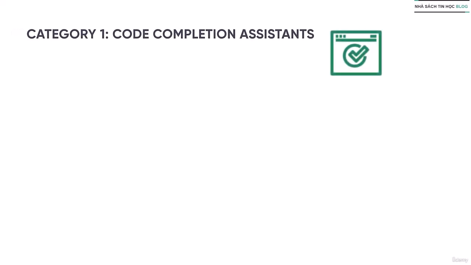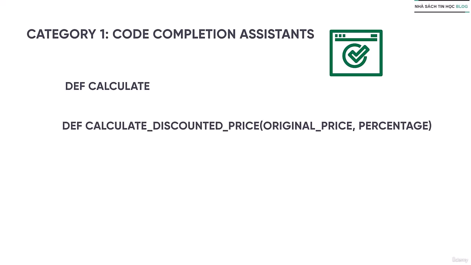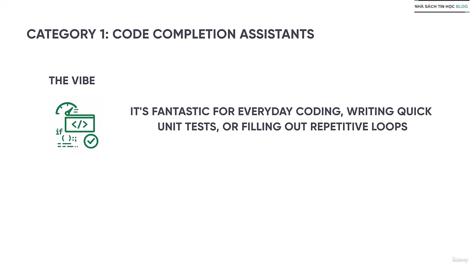This is the tool that lives right there with you, a literal pair programmer. It's super reactive as you are typing, say, def calculate, and before you finish, it suggests the whole line. It pulls the suggestion from a massive brain trained on billions of lines of code. It anticipates your next thought and types it for you. This tool is all about raw speed and reducing boilerplate. So it's fantastic for everyday coding, or writing quick unit tests, or filling out repetitive loops. It keeps you in a flow state.